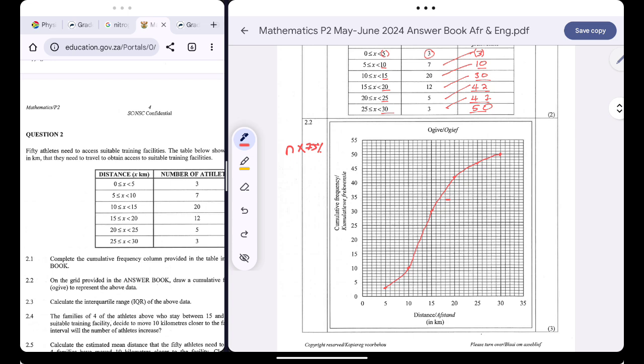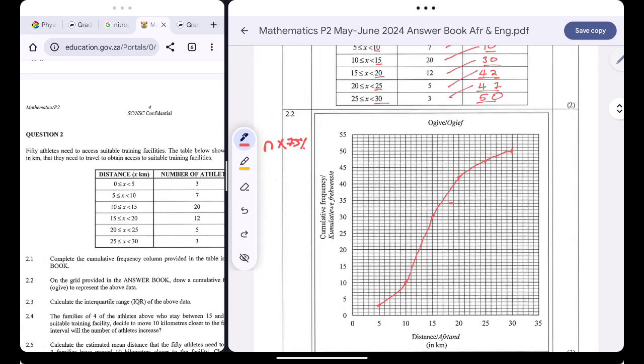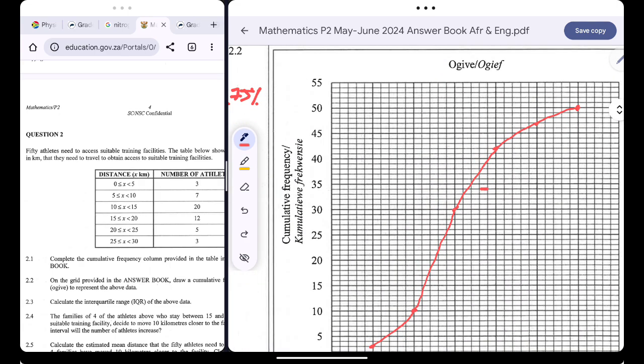This will simply give me 37.5. So I just need to go there and find 37.5, and then the corresponding x value is my upper quartile. 37.5 is somewhere there.